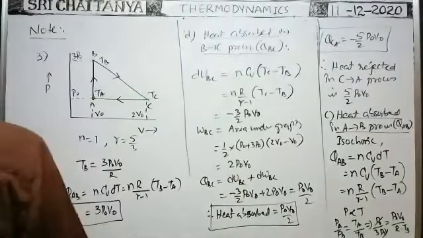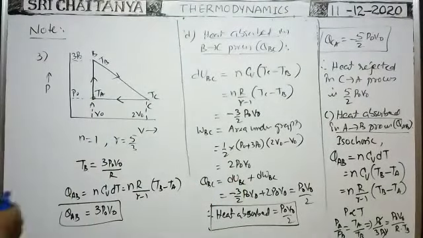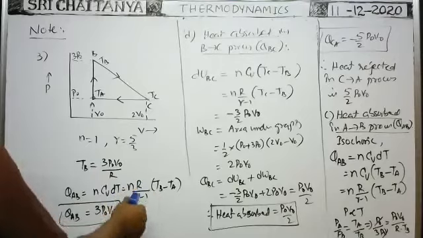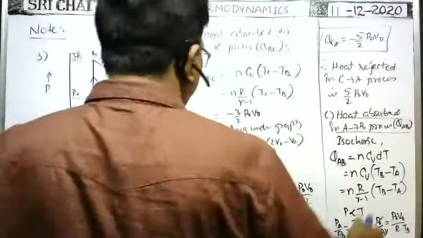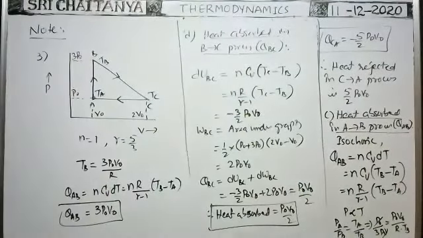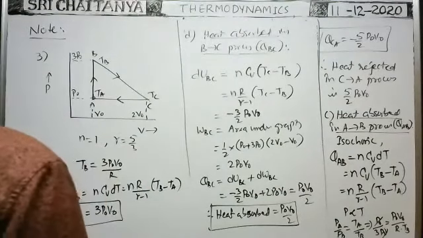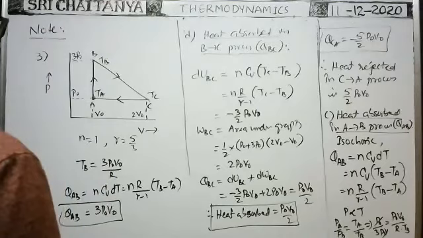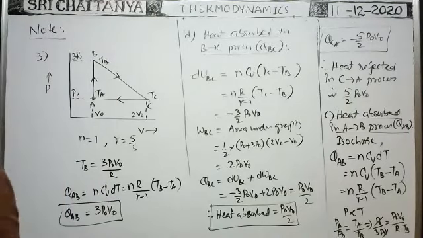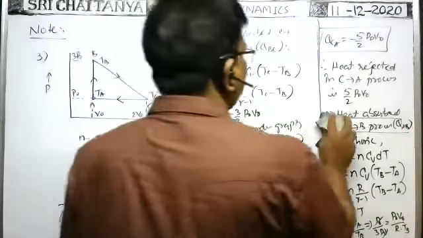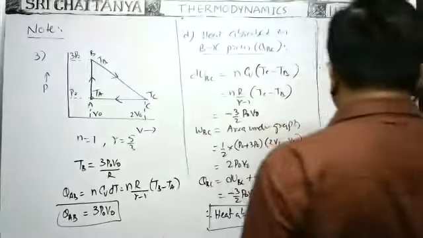Okay, this is another point. Next, E. What is the maximum temperature in this process? Maximum temperature attained by the gas during the cyclic process. In this entire cyclic process, what is the maximum temperature attained by the gas? That is important.